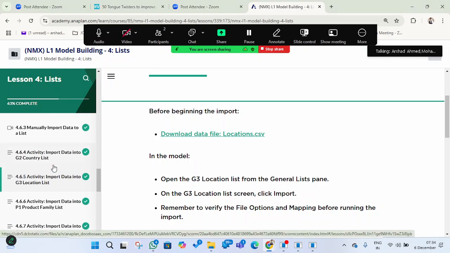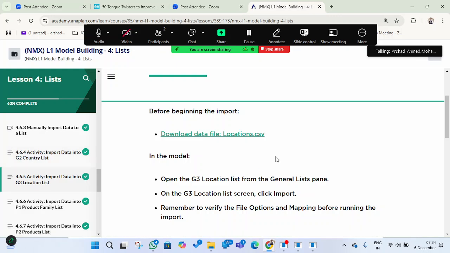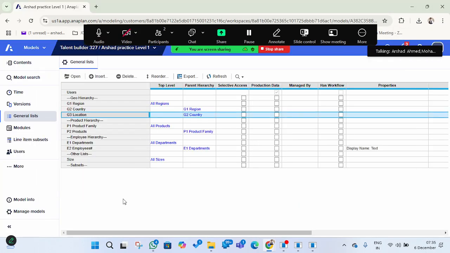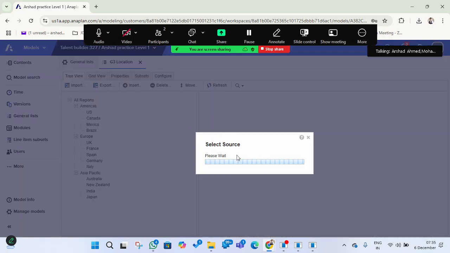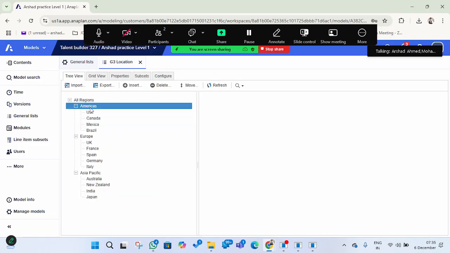So till here we have uploaded the files in G2 country. Now we are going to upload locations. We have given the .csv file here, which we have downloaded, and this is our list where we're going to upload it. Let me open this and import. As we can see, we have regions and countries but do not have locations. Once we upload this, we can see locations under cities, because this is a hierarchy list.